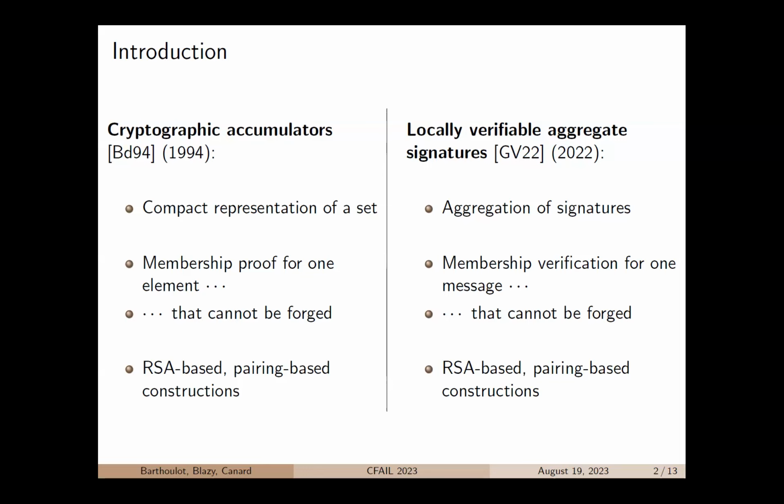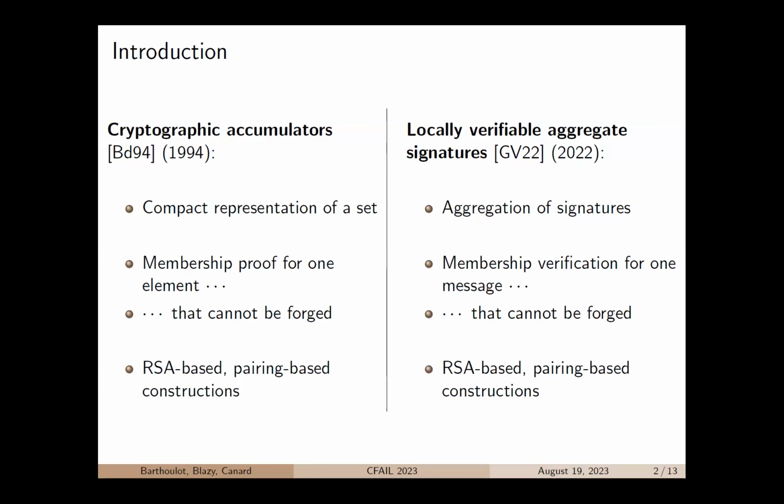and as for constructions, we can find RSA-based or pairing-based constructions. On the other hand, locally verifiable aggregate signatures were introduced last year at Crypto. Informally, a locally verifiable aggregate signature scheme is a signature scheme that allows the aggregation of a given number of signatures and that also provides an efficient membership verification algorithm to verify if one message given as input has indeed a signature aggregated in the aggregate signature. This efficient membership verification is the main difference with the previously known primitive of aggregate signatures, as we will see later in this presentation.